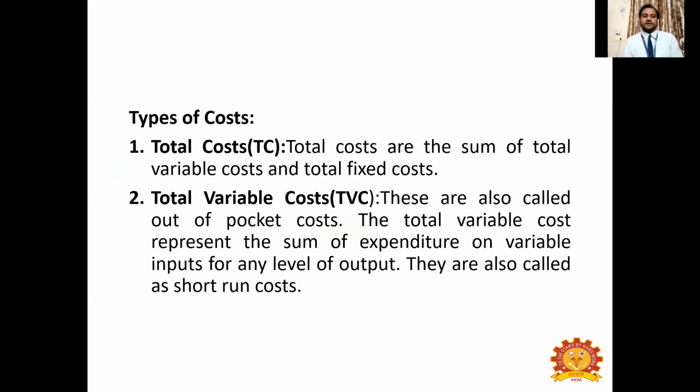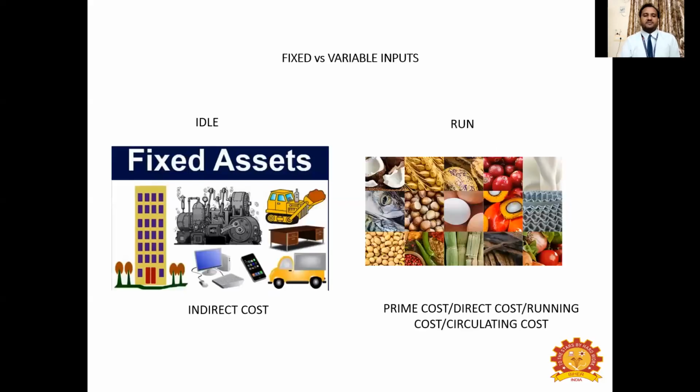Right. As I told you, when you add both this fixed cost and variable cost, you will get the total cost. In any business, it is not only the fixed cost that you incur, it is not only the variable cost that you incur in terms of spending money for variable inputs. It is the combination of both. You have to incur some money for fixed cost and some money for variable cost. When you add both these costs, what you get is called total cost. So it is the sum of total variable cost and total fixed cost, which we have seen in the previous slide.